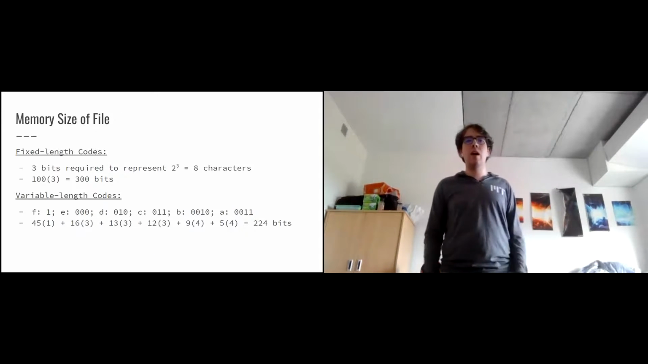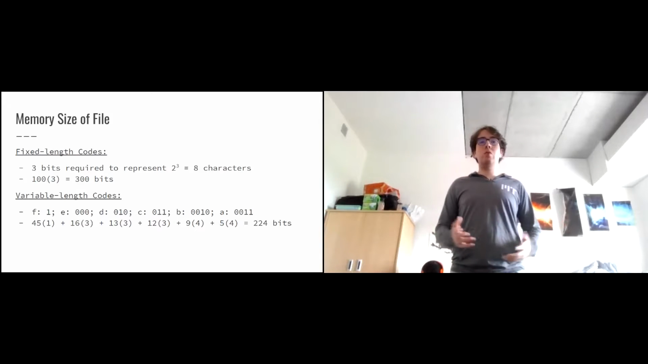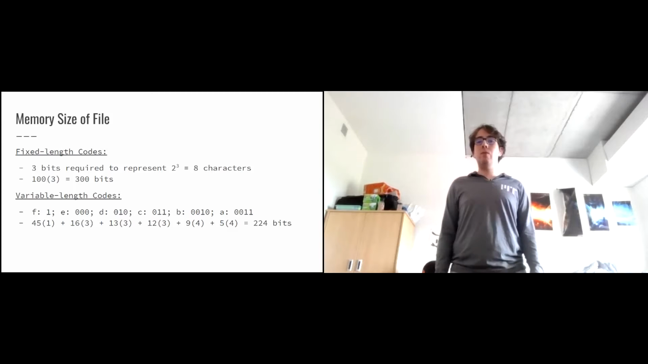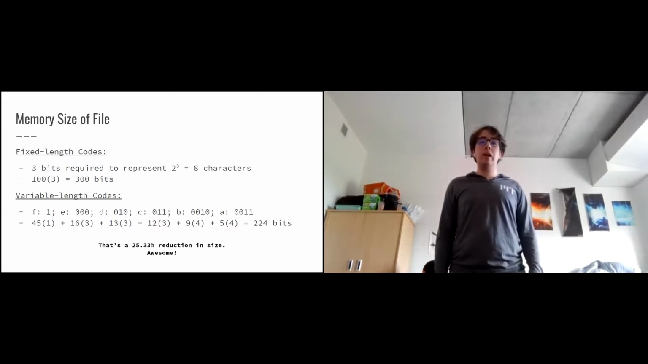So the memory size of this file, as a basis to represent it to, we could represent it with fixed length codes, which would require 300 bits to represent this. But if we do it with our variable length codes, like we just showed with the Huffman coding algorithm, we can actually represent this with only 224 bits, which is a 25.33% reduction in size. Pretty cool.